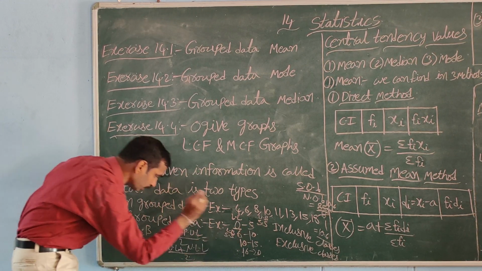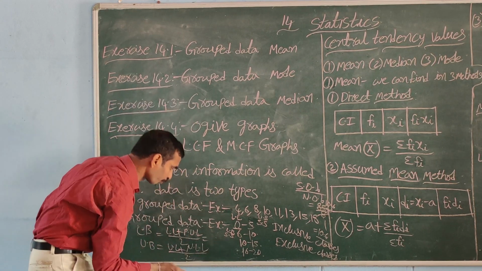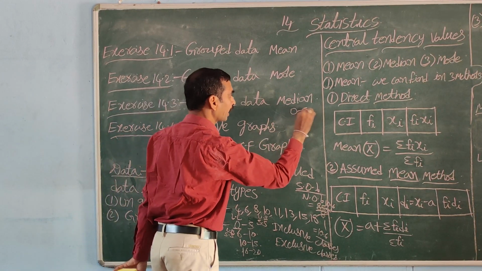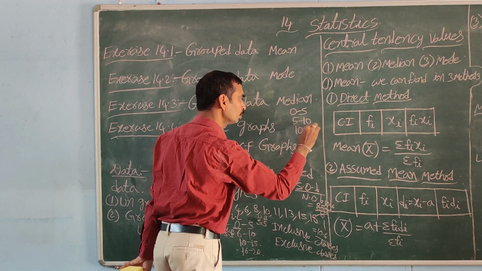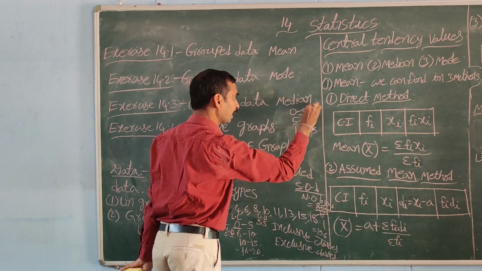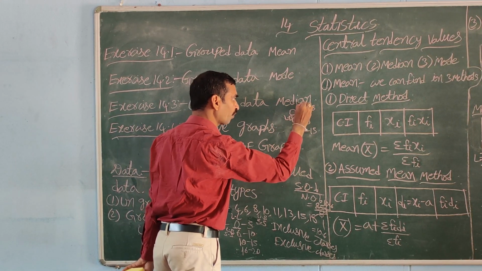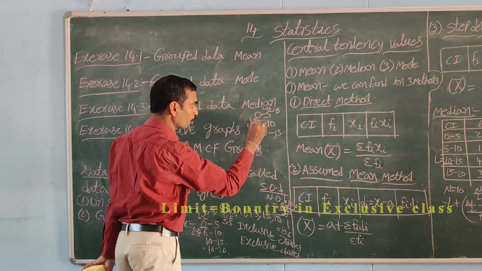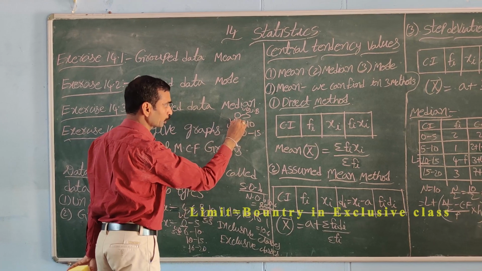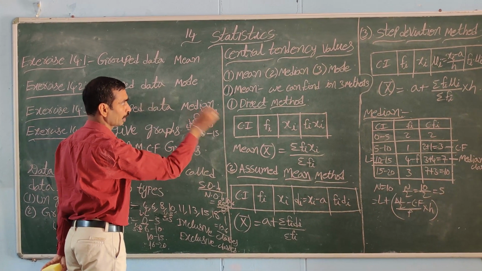Boundaries are equal. If you observe in exclusive classes, 0 to 5, 5 to 10, 10 to 15, the upper boundary is 5 and the lower boundary is also 5. Here the upper limit is 5 and the lower limit is also 5. Limits and boundaries are both equal in exclusive classes.